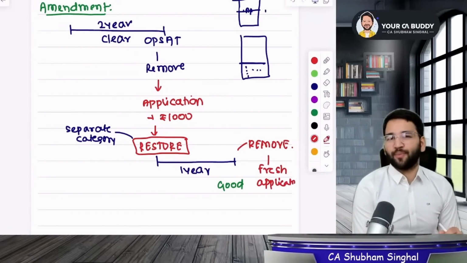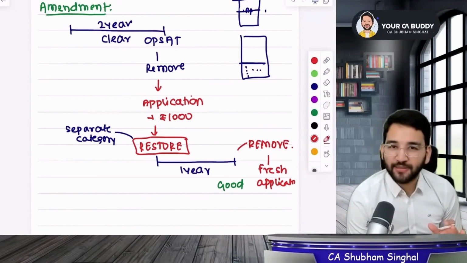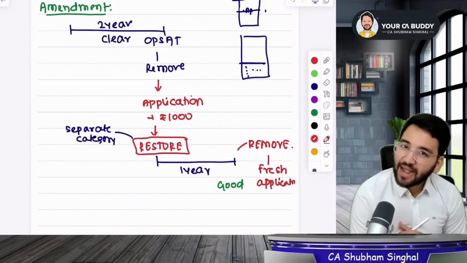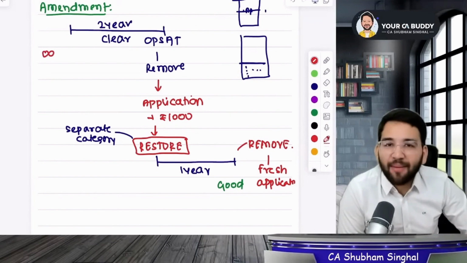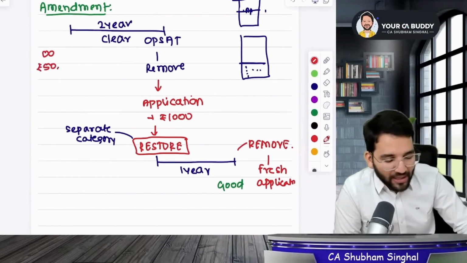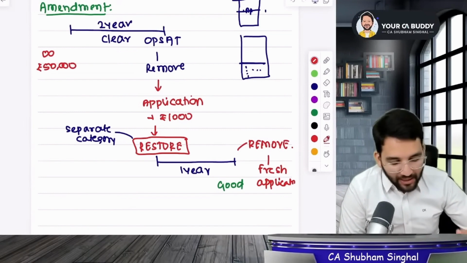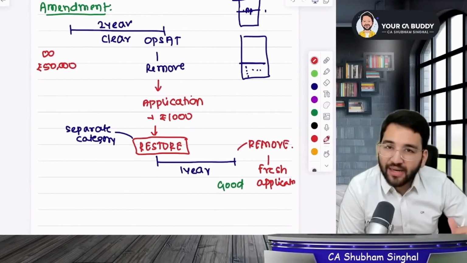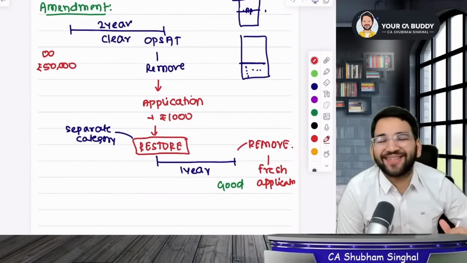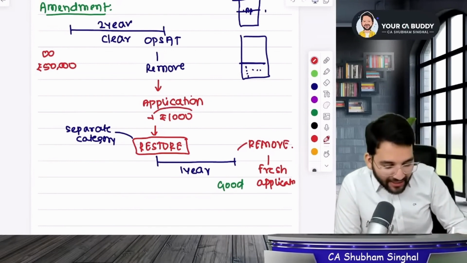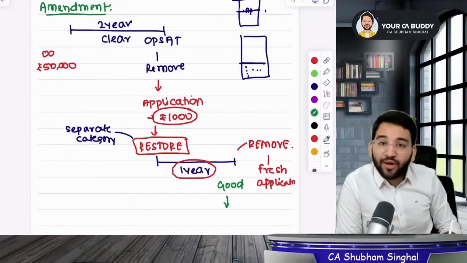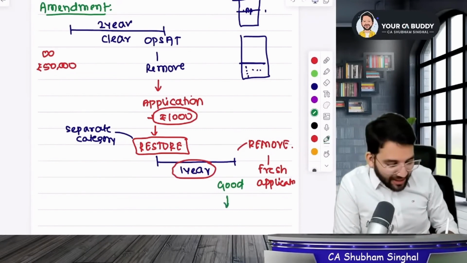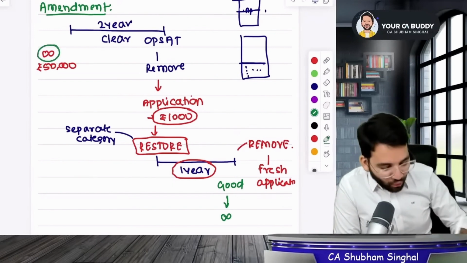So understand this small point. Let's take the example of Apurva. She registered her name for an infinite period. How much fee did she pay? Assume that she paid 50,000 rupees. Now that poor girl got 2 years to write the paper and could not clear it. If you remove her name itself, how will it work? Even after removing the name, she gives a 1,000 rupee fee and gets another year's time. If she clears it in that year, very good. Her name's validity will remain infinite, valid for as long as it was originally intended.